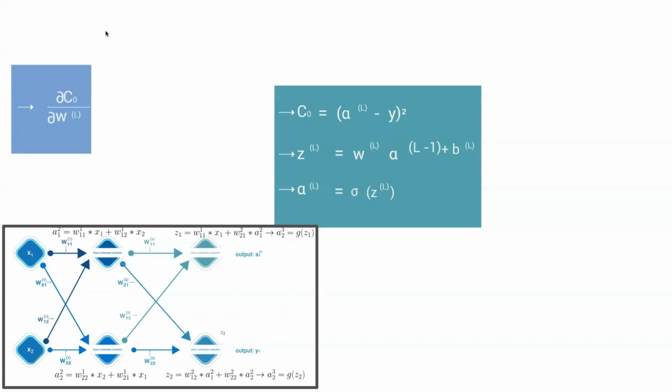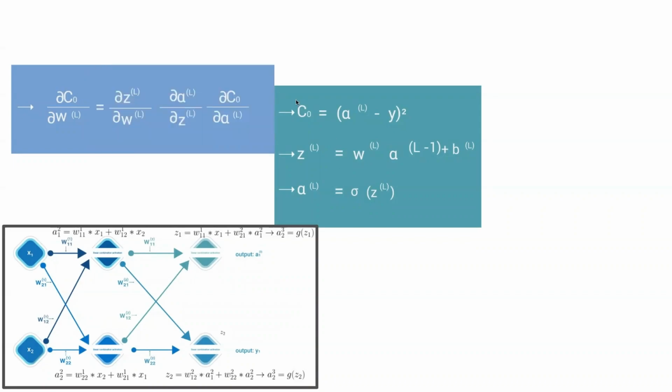Now, what it turns out we're going to do is take the derivatives of these formulas, and then we're going to use the partial derivative for the chain rule to find the derivative of the cost with respect to the weights. So we are going to take the partial derivatives of these functions and then use the chain rule to determine the derivative of the cost with respect to the derivative of the weights.